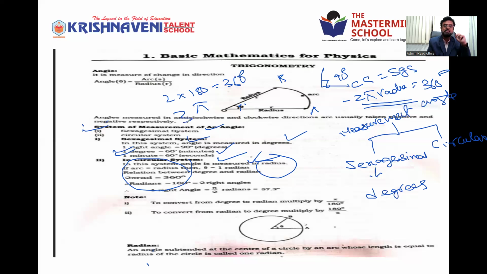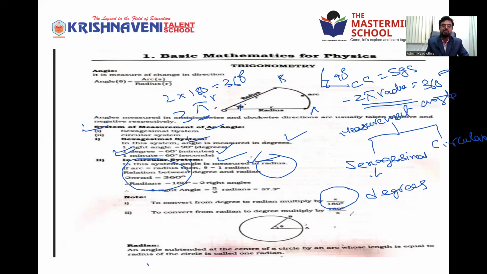3 pi radians, we can write as 3 into 180. 4 pi, 5 pi, 6 pi. Pi radians is nothing but 180 degrees. Again clear? Pi radians is called 180 degrees. 2 right angles is pi. So we get pi by 2, which is nothing but 90 degrees, one right angle. Note: to convert from degrees to radians, multiply with pi by 180.